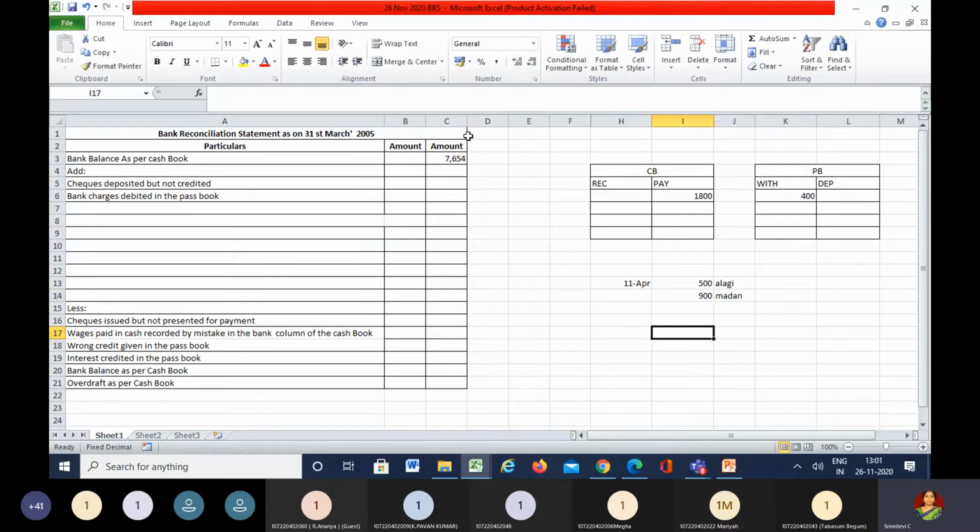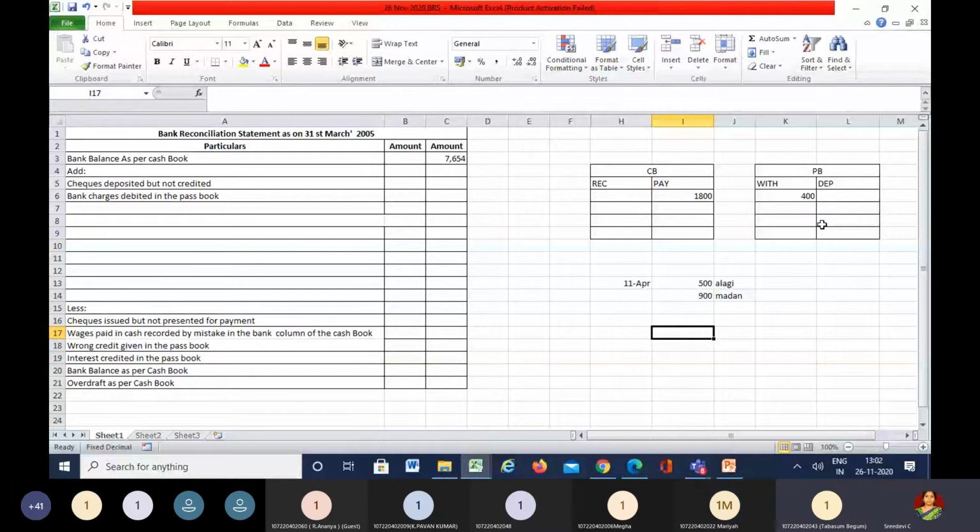So can you tell me, before 31st of March, how much has been recorded in the passbook? 400 rupees only. But in the cash book, how much have we recorded? 1800. Now tell me which book balance will be less? Cash book will be less, passbook will be high.